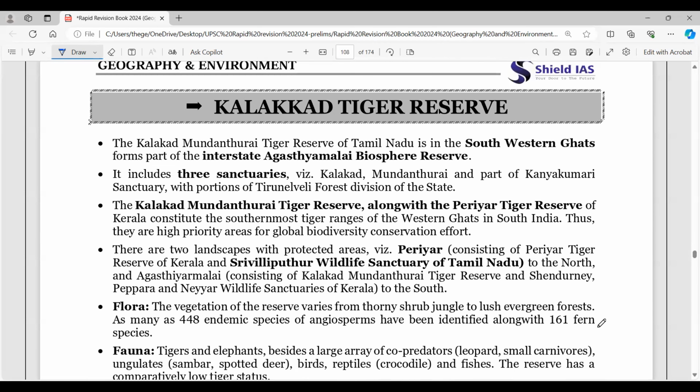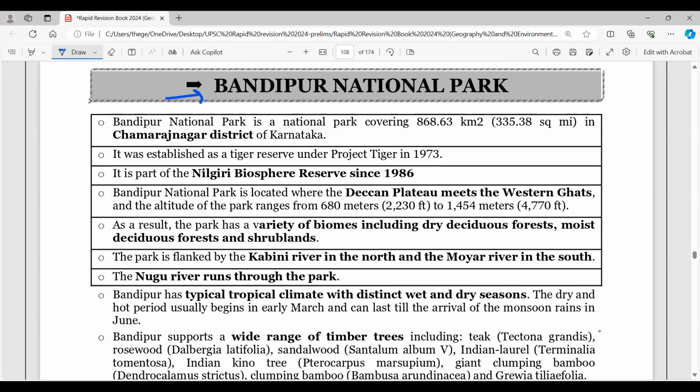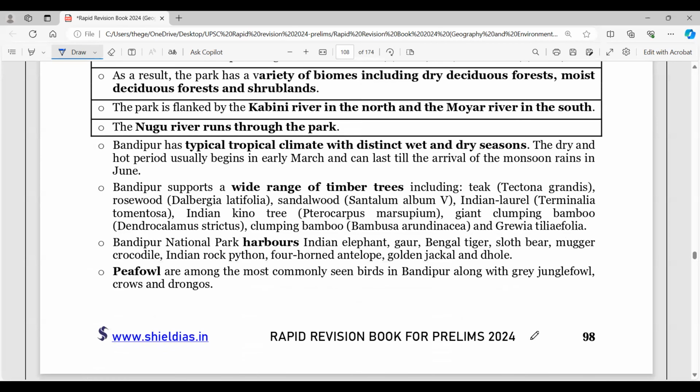Then you have Kalakkad Tiger Reserve. So look into it. It's part of the interstate Agastyamalai Biosphere Reserve, with part of it in Tamil Nadu, here, Kalakkad. And now if you see further, you have Bandipur National Park. Take a look into this as well. Here you are going into the Chamarajanagar district of Karnataka. And this is again very important for Project Tiger, and it's also part of Nilgiri Biosphere Reserve since 1986. So these are some of the important ones.